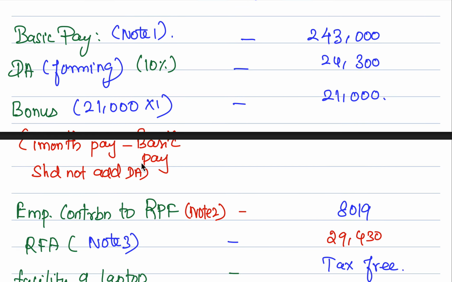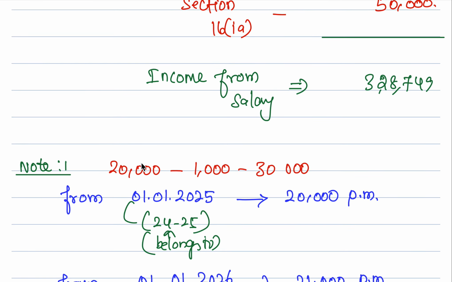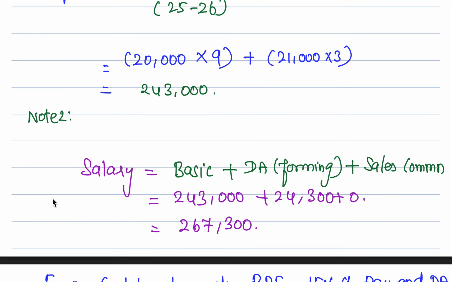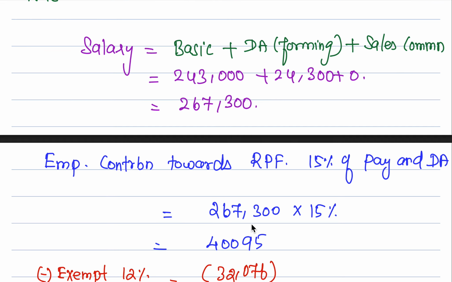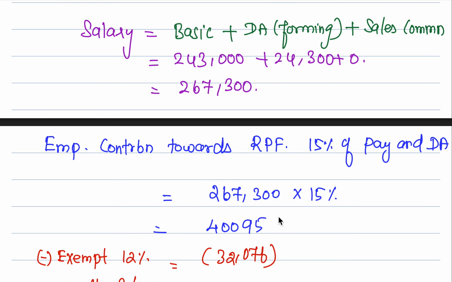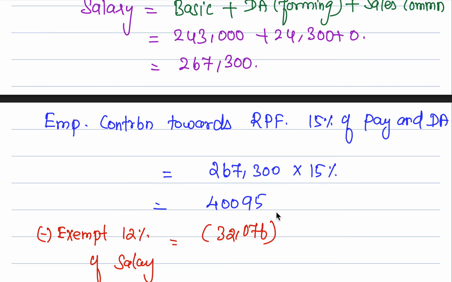Now coming back to note number 2. Here you can look at it. Basic plus DA forming is 2,67,300. We know that. Out of which 15% is 40,095 rupees. Now we know that this is the employee contribution as well as the employer contribution. Now, 12% is exempted, 12% of the salary, 2,67,300.